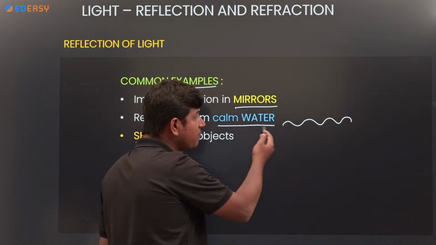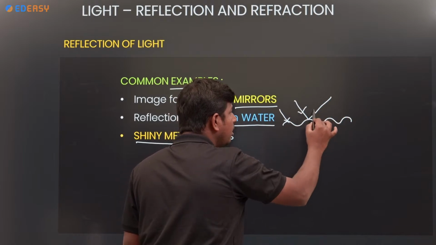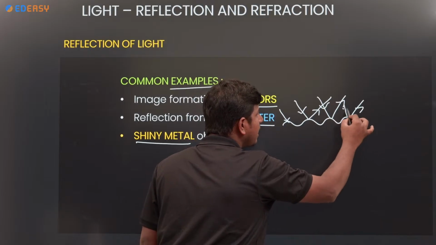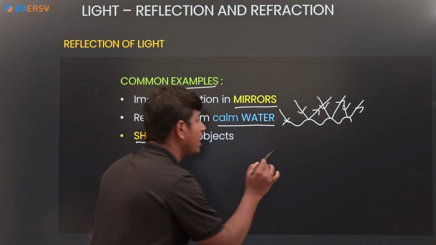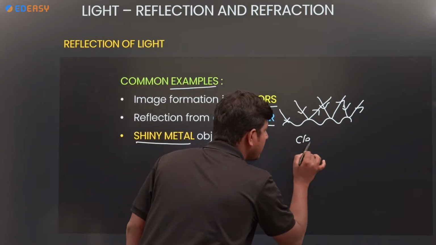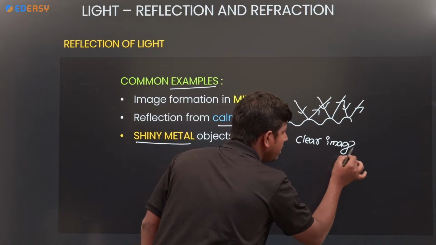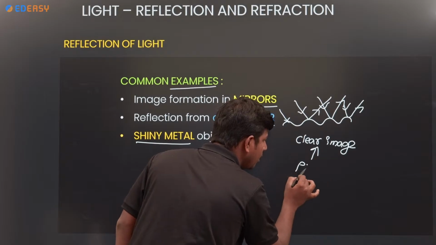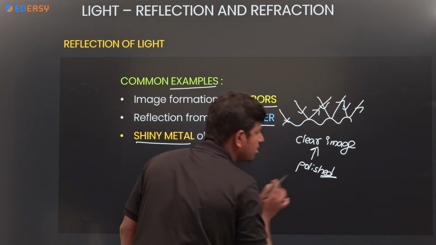So now they see the surface, how the surface will be. The surface is irregular. So the irregular surfaces will not form a clear image. Remember, a clear image is formed only by a polished surface.